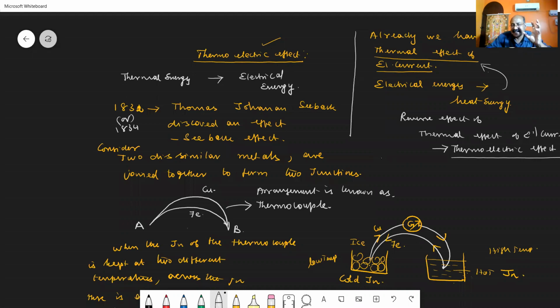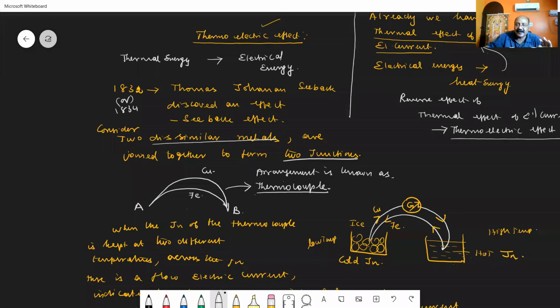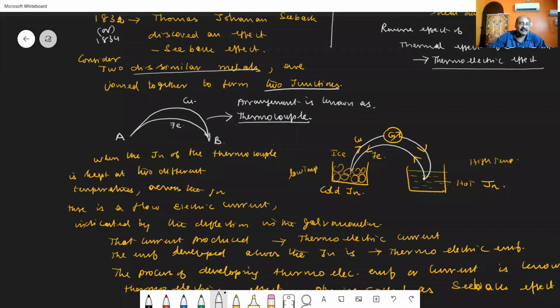For that, we have to consider a device called a thermocouple. What is a thermocouple? We have to consider two dissimilar metals, and the two dissimilar metals are joined together to form two junctions. Then that arrangement is called a thermocouple. For example, I have taken copper and iron as two different metals. You can also consider bismuth and antimony. Similarly, you can consider lead and bismuth. Any two dissimilar elements can be taken.